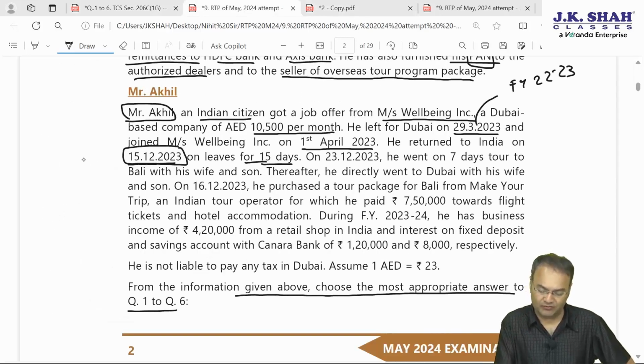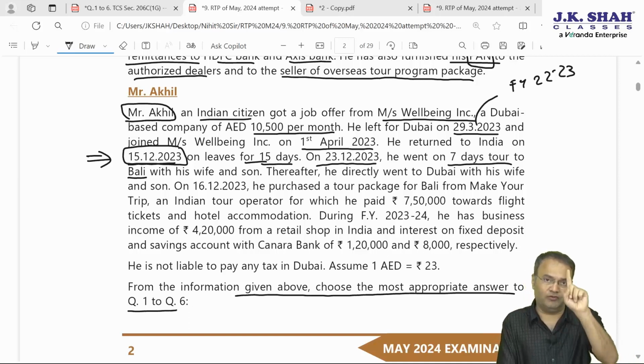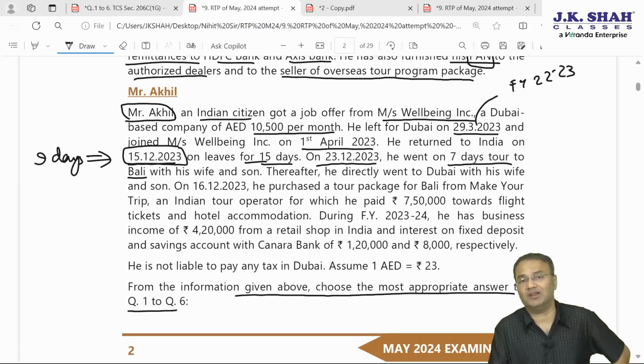So let's understand. 15 December 23 he came to India. On 23rd December 2023, after 8 days, he went on a 7-day tour to Bali with his wife and son. So again he is leaving India. 15, 16, 17, 18, 19, 20, 21, 22, 23: 9 days he is present in India. Definitely non-resident. Let's see whether he again returned to India or not.